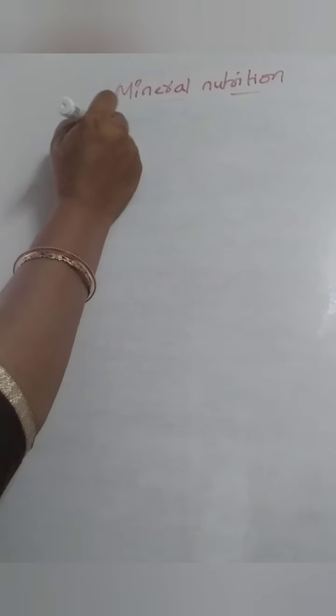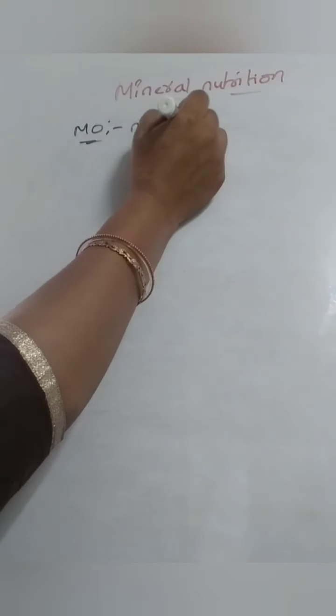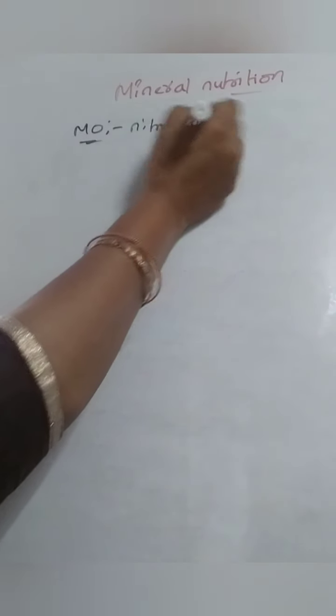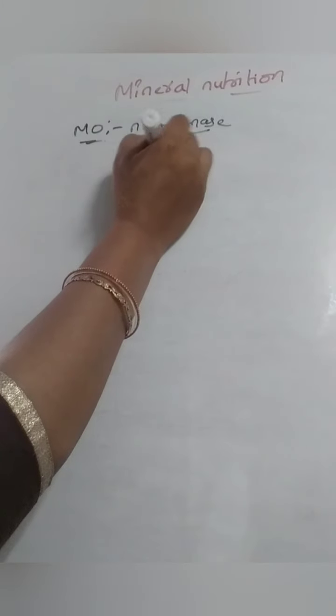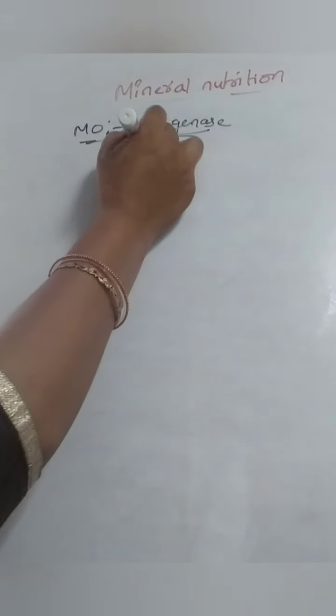Next element, molybdenum. So this molybdenum is actually present in the nitrogenase enzyme. Nitrogenase enzyme is present in nitrogen fixation reactions. So nitrogenase enzyme contains iron as well as molybdenum in its components. So this is the only function of the molybdenum in plants.